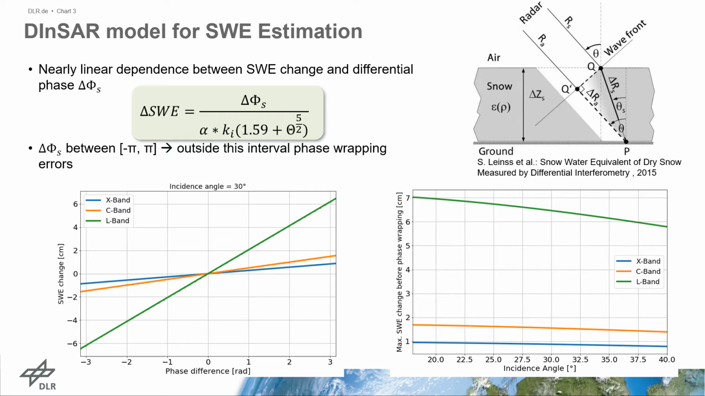Therefore, for values outside this interval, phase wrapping errors would be obtained. In the right plot, you can see the absolute value of the maximum SWE change before a phase wrapping error, in dependence of the incidence angles for the three frequencies. Here again, the values for longer wavelengths are higher. In the next step, the SWE will be estimated for X, C, and L band.